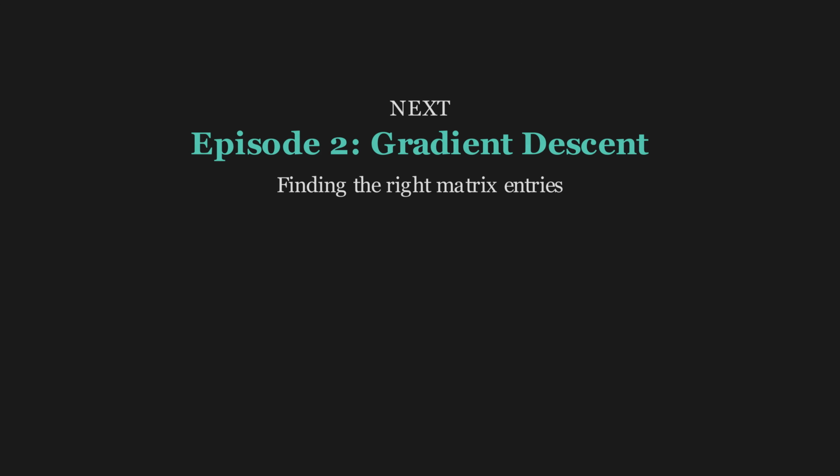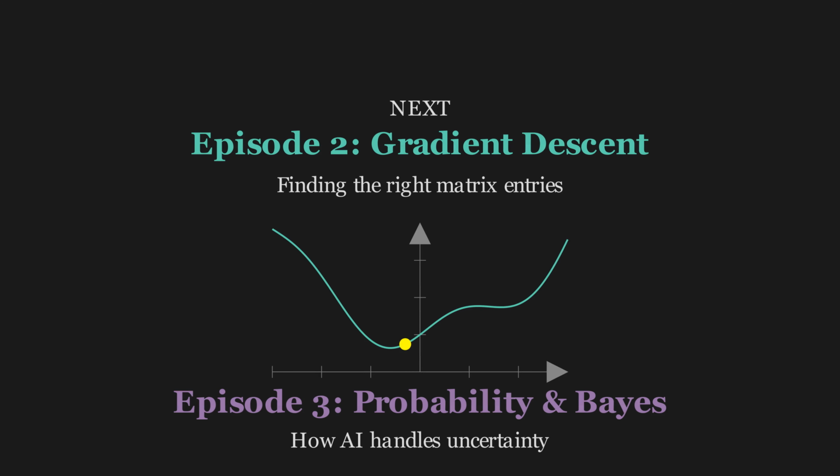Next time, we tackle the question every AI must answer. How do you find the right numbers to put inside those matrices? The answer is gradient descent, navigating a vast landscape to find the lowest valley. And in episode 3, we'll discover how AI handles uncertainty with probability and Bayes' theorem.